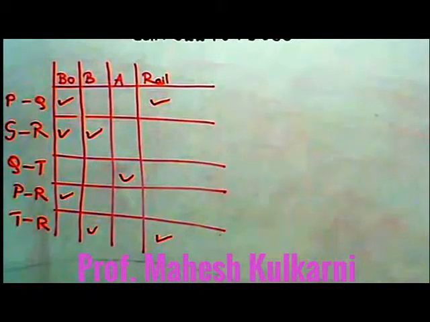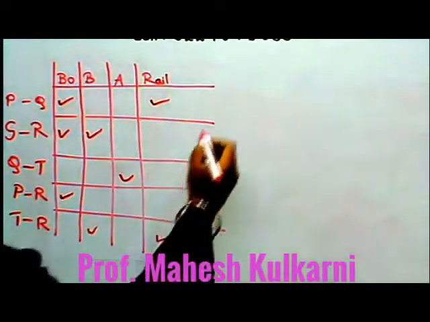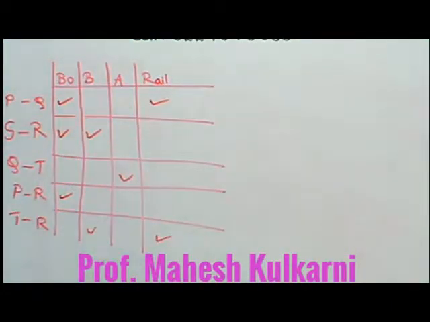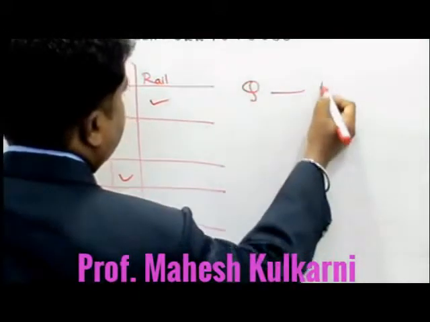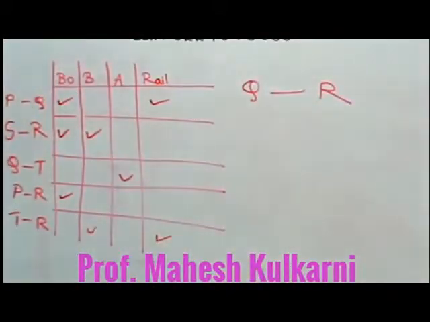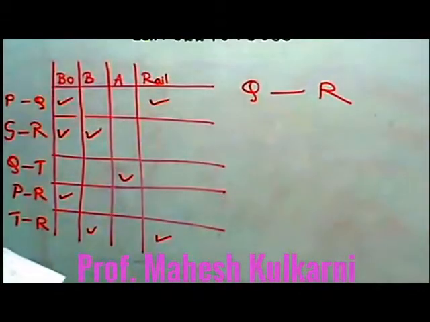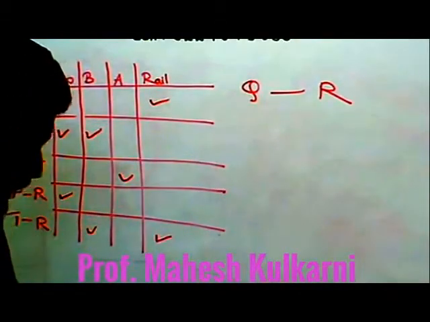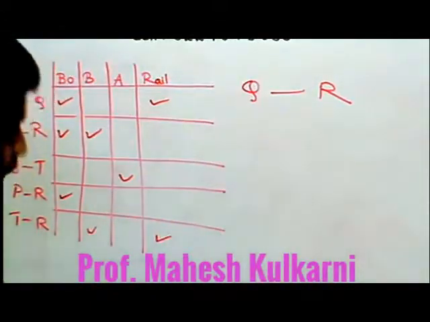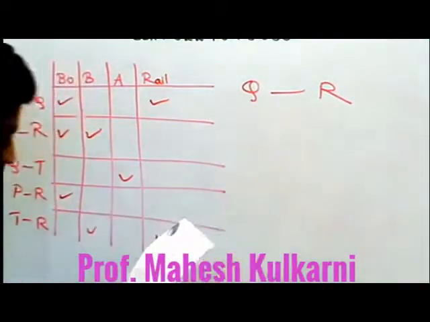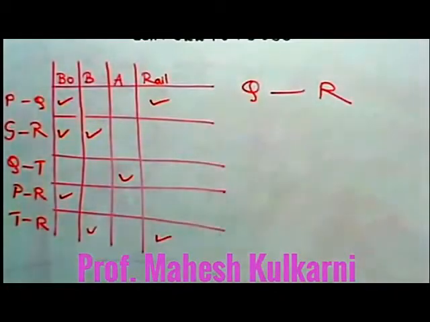Which mode of transport would help one to reach R starting from Q but without changing the mode of transport? According to this table, we have to start from Q and reach R. So make it clear which mode of transport would help one reach R from Q. So I am starting at Q and reaching R, but without changing the mode of transport.